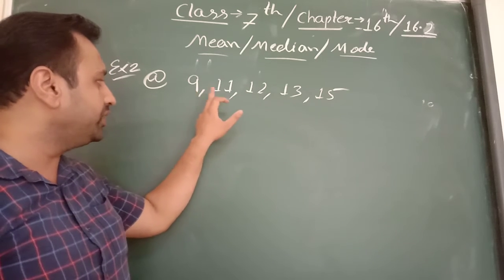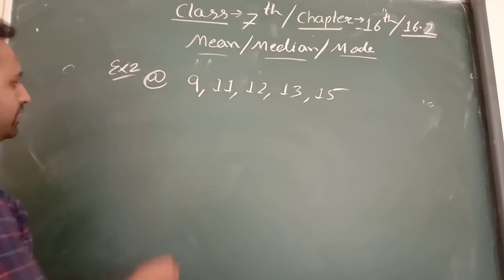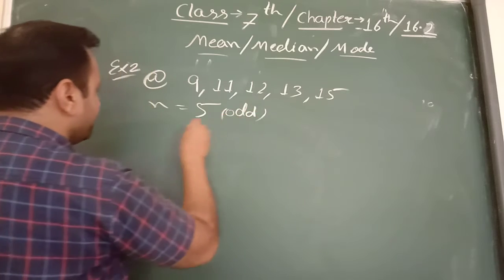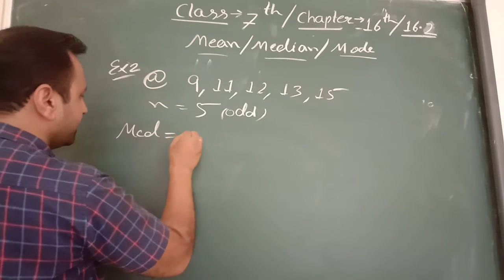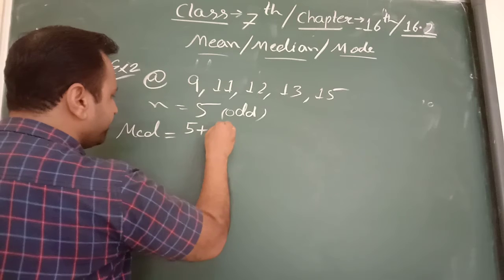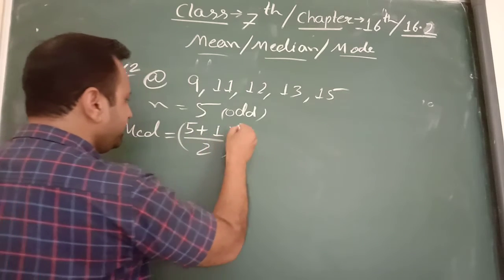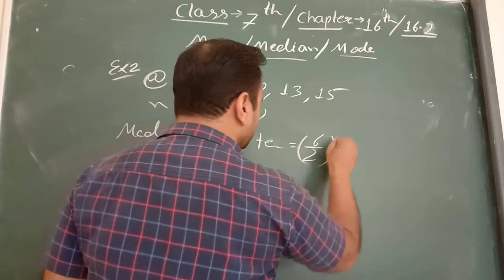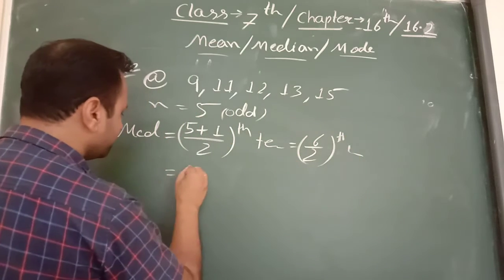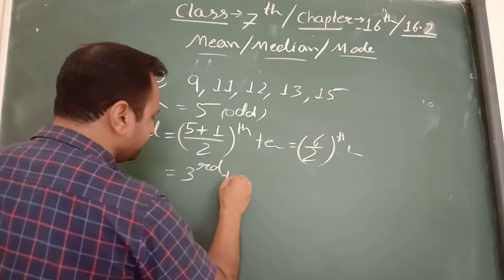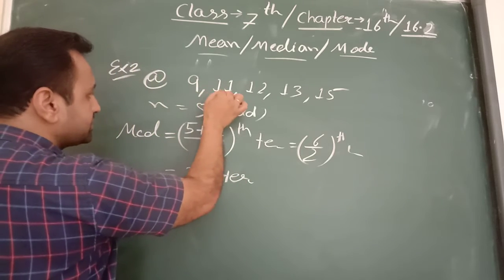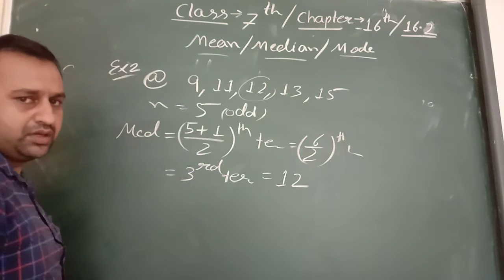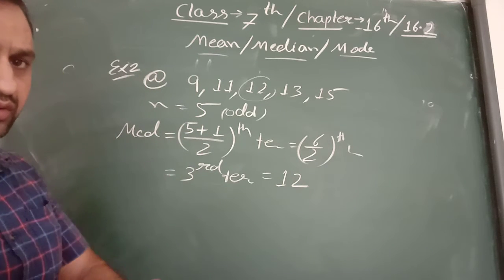Their counting is 1 2 3 4 5, which is 5, an odd number. So what is the value of median? 5 plus 1 upon 2 th term. It means 6 upon 2 th term, so the value is the third term. What is the third term? First, second and third. So the answer is 12. This is for an odd count.